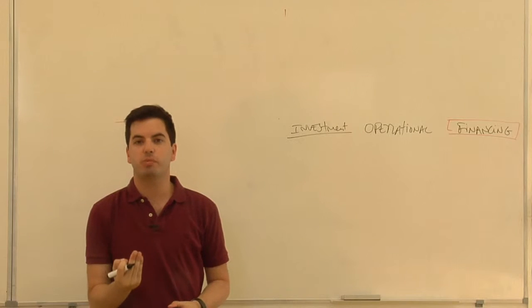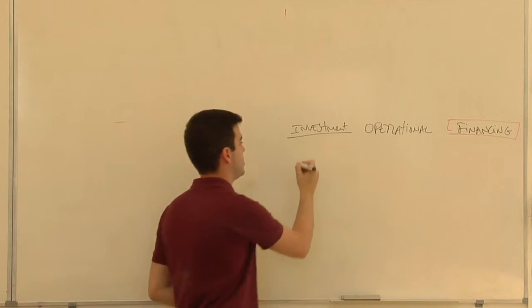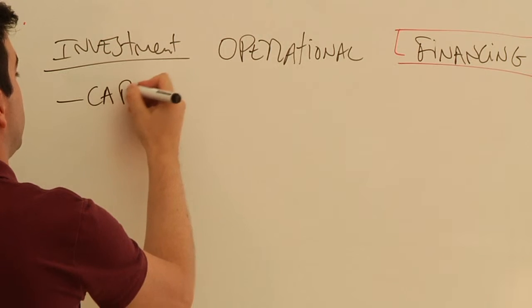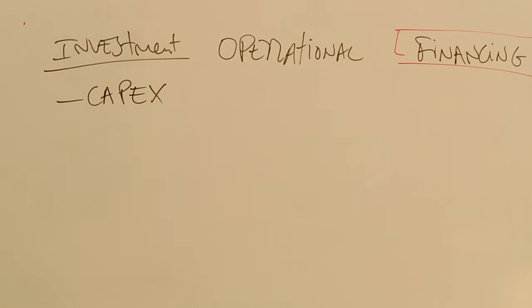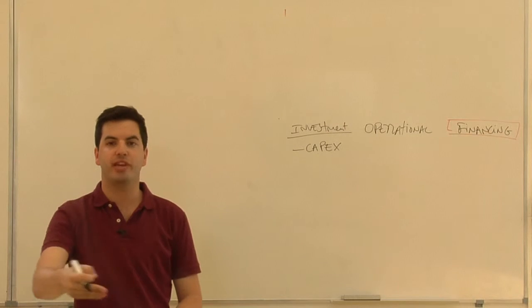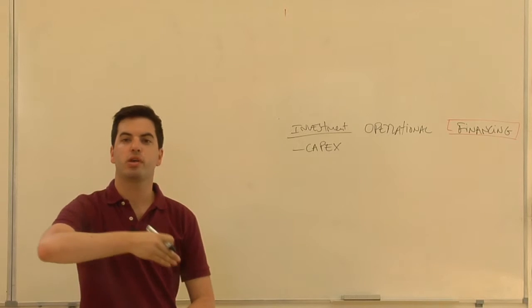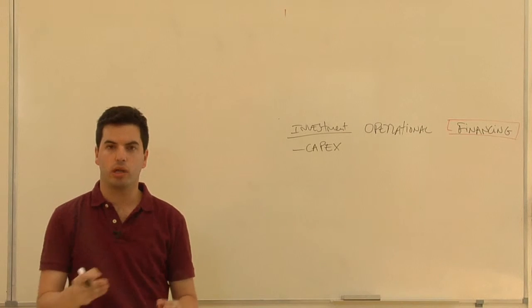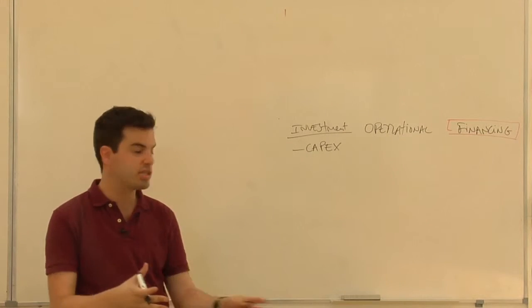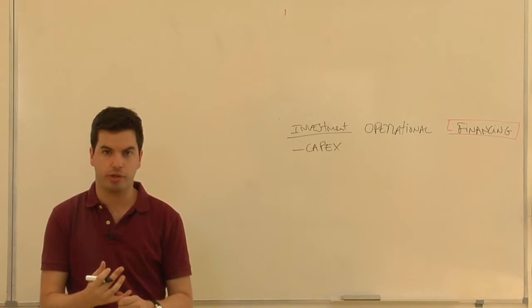The major investment in most projects is the capital expenditure, usually referred to as CapEx. It is how much you spend in fixed assets, in assets like the factory, the machines, tables, office furniture, and so on. Everything you spend on fixed assets will be the capital expenditure.